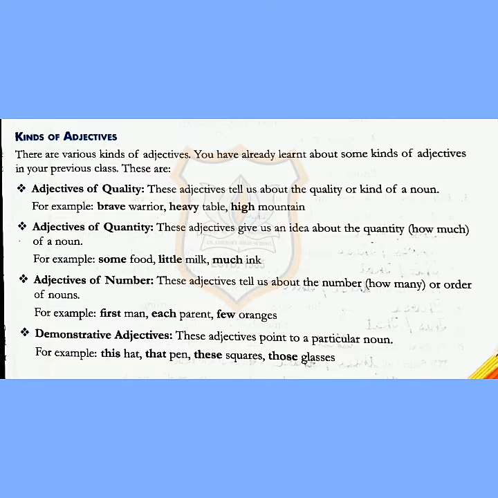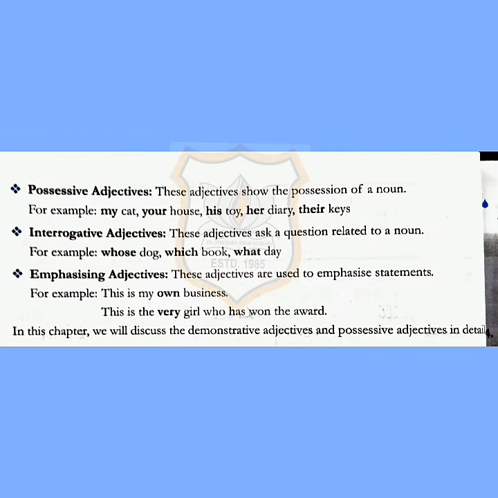Next, demonstrative adjective. This adjective points to a particular noun. For example, this hat, that pen, these squares, those glasses, etc. Next comes the possessive adjective. These adjectives show the possession of a noun. For example, my cat, your house, his toy, her diary, her keys, etc.